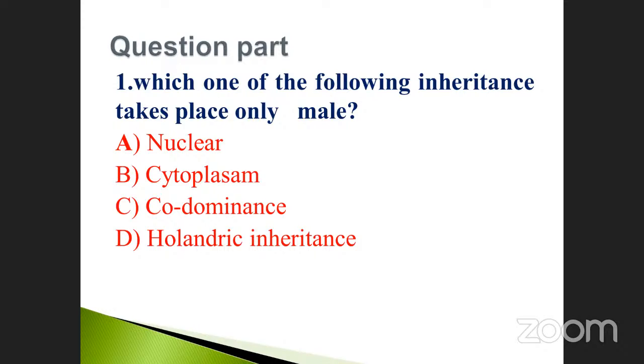Yes, it's D, holandric. Holandric inheritance is the correct one, because they ask only about the male. In nuclear inheritance, both sexes will have it. Cytoplasmic is also so. In codominance, both dominant characters will be expressed. Here they ask which one is male only, so the correct answer is holandric inheritance. Go to the next one.